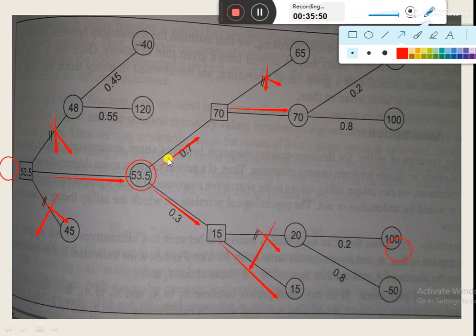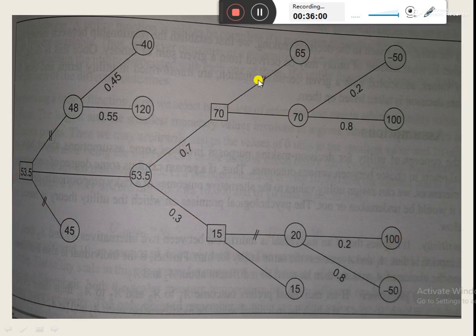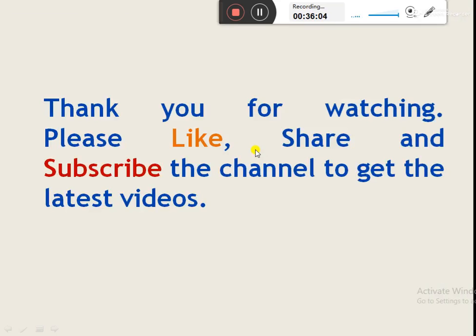And if the company gets positive results of the testing, then the company should go for drilling. So in this way we found the optimal strategy for a problem in which the decision maker has to take decisions at multiple stages with the help of the decision tree technique. Thank you.